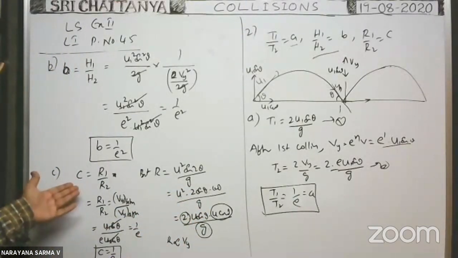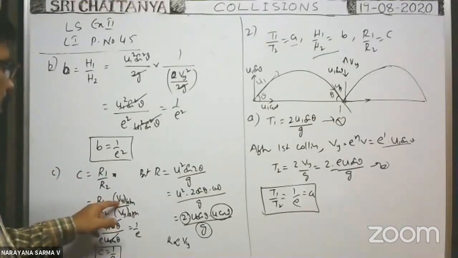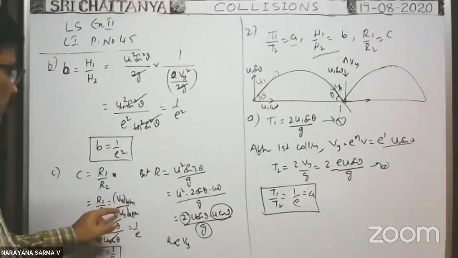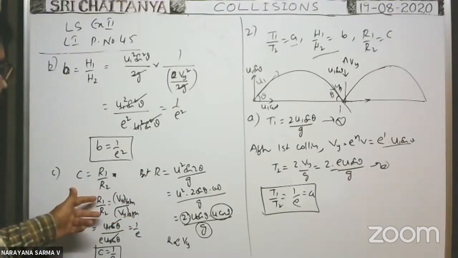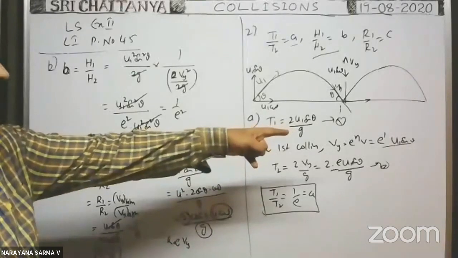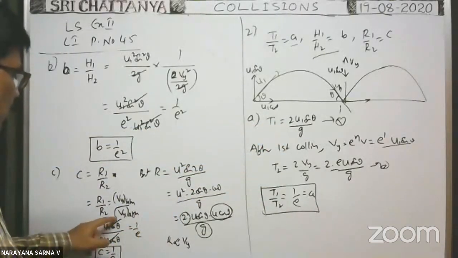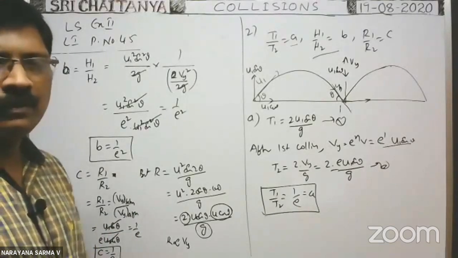Now, there are two cases. C is equal to r1 by r2. That is equal to, in first case vertical component of velocity before collision by vertical component of velocity after collision, because these are the ranges before collision and after collision. Before collision vertical component of velocity u1 sin theta, after collision vertical component of velocity we got e into u1 sin theta. u1 sin theta, u1 sin theta cancel, therefore 1 by e. 1 by e is the answer. Okay.